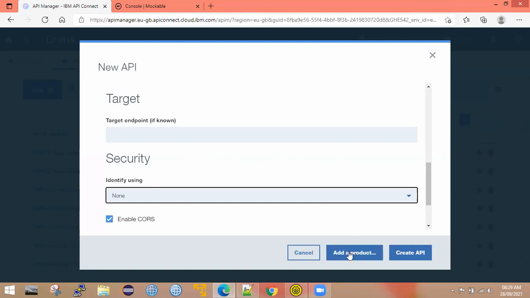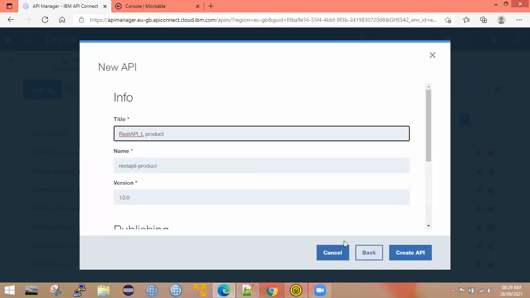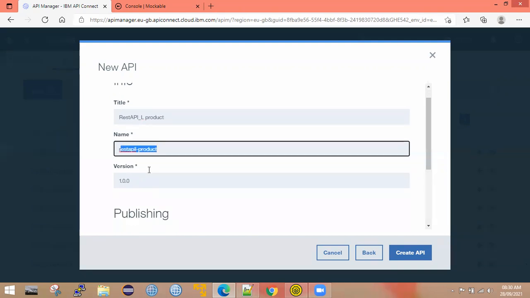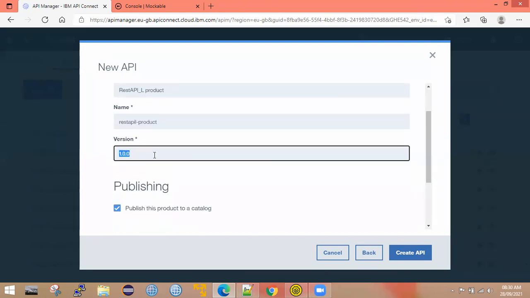Now whenever I add a product, just observe the product name. The product name is your API name suffixed with product. My API name is REST API underscore L, so the product name is REST API underscore L product. And by default, the product version is also 1.0.0.